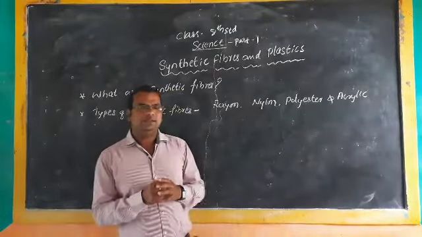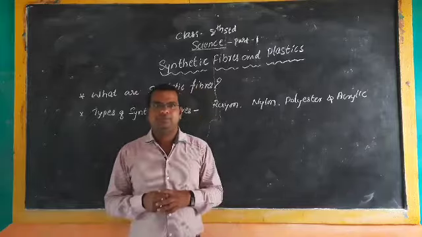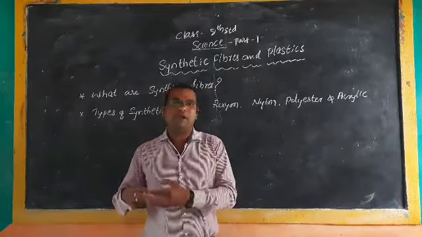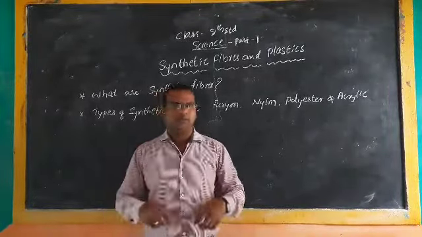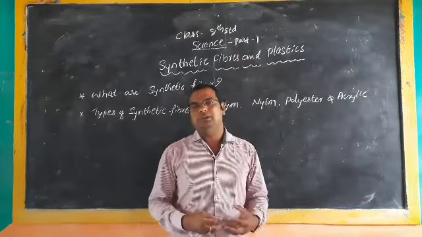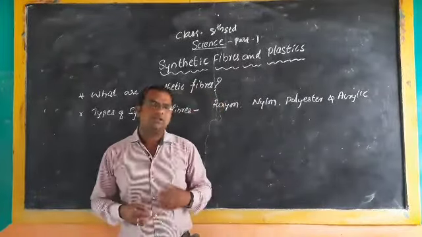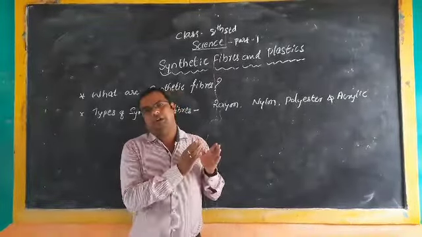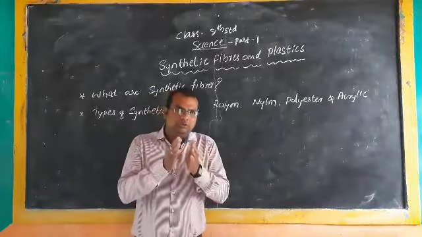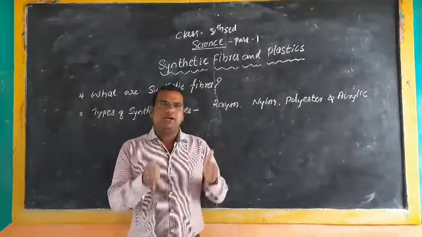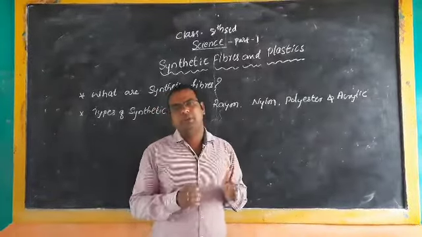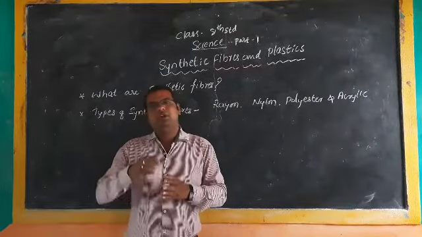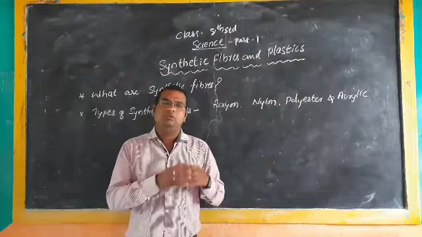Fibers are thread-like structures. For example, we wear dresses which are made up of what? Fabrics. And the fabrics are made up of what? Fibers. These fibers may be obtained naturally, or some are prepared by human beings. There are different kinds of fibers which we are using. You might have observed at home that some clothes are made up of cotton, some of silk, some of other kinds of fibers.